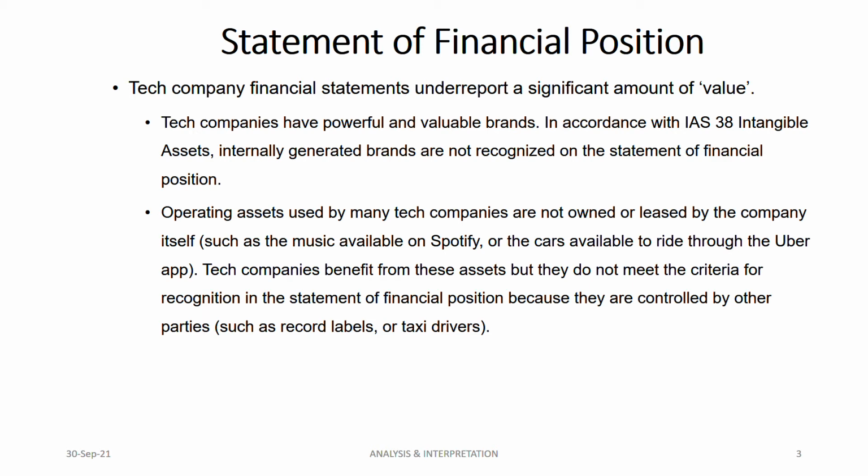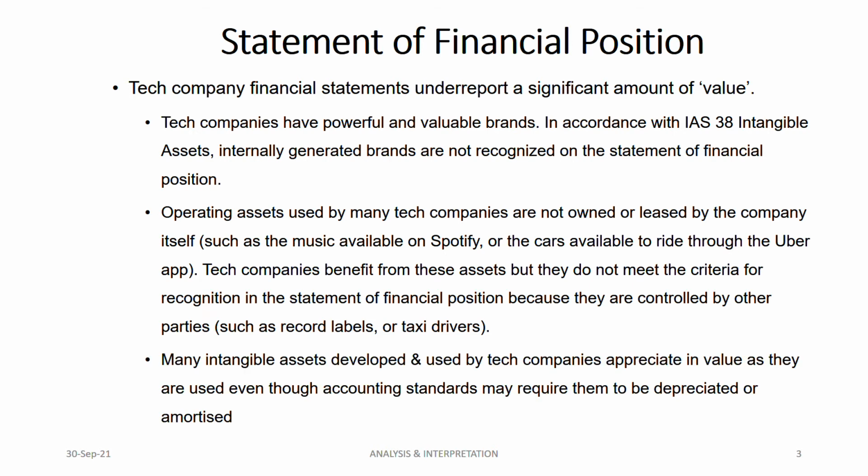Then you will be able to understand this better. Because when you're not controlling something, you cannot recognize it as an asset. Simple. That's the same reason. So even though tech companies are the ones actually using and getting the benefit of this, they are not owning it, so they cannot recognize it. Because of this, again, their value is going down according to the statement of financial position. Why are we talking about the statement of financial position and statement of profit and loss? Because we analyze tech companies based on this too. And then the third reason. What is the third reason?